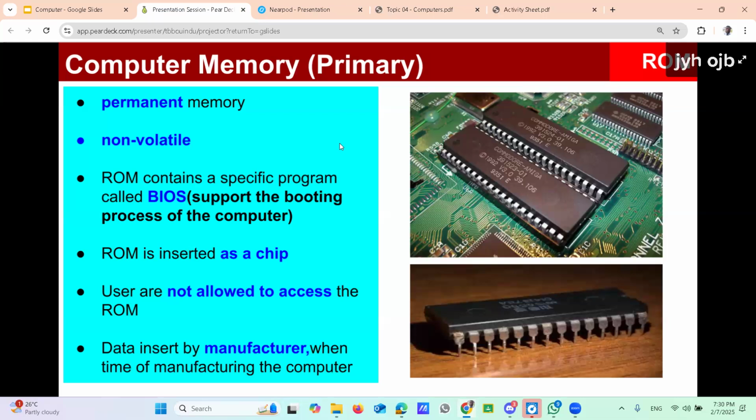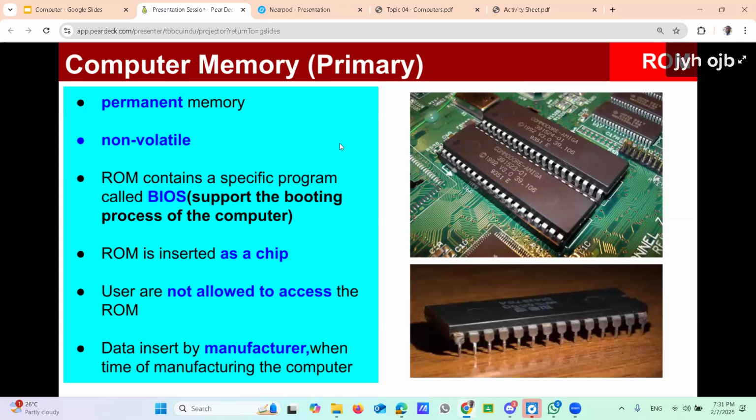Earlier I mentioned that at the time of manufacturing the computer, the manufacturer feeds data to the ROM. That's a specific program. The manufacturer saves a specific program in the ROM. That is called BIOS, Basic Input Output System. That's the most important program in the computer.